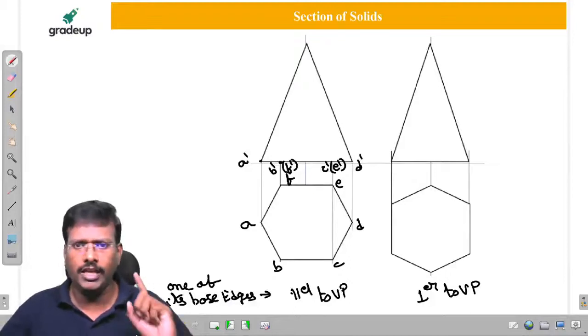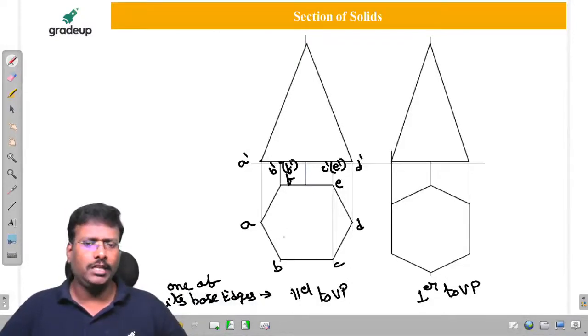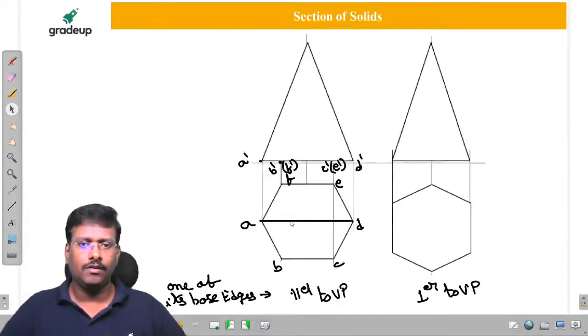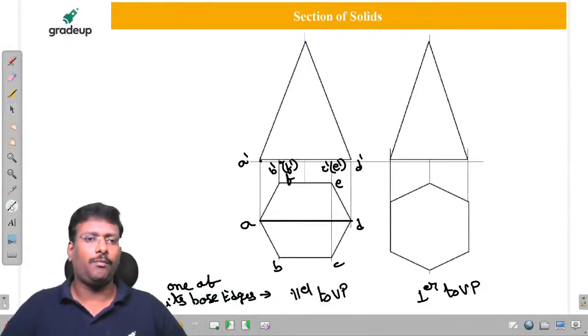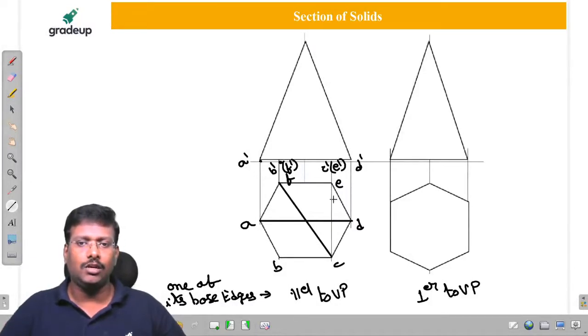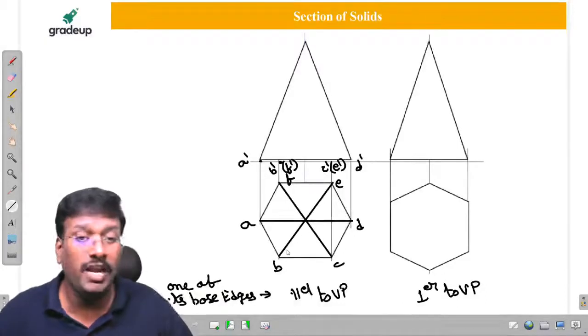And one more thing here, my dear friends, while drawing, the difference between a pyramid and a prism is this only. In case of a prism, inside lines are not necessary to show, but whereas in a pyramid these slant edges should be represented.